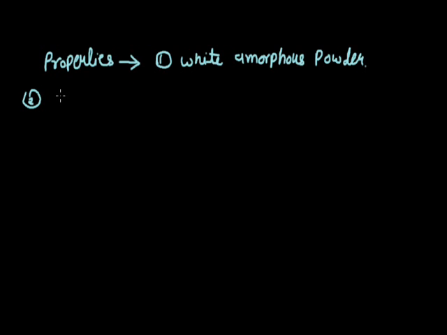Since in the presence of air, bleaching powder reacts with CO2 which is present in the atmosphere and forms calcium carbonate plus Cl2 gas. A smell comes out due to this Cl2 gas.